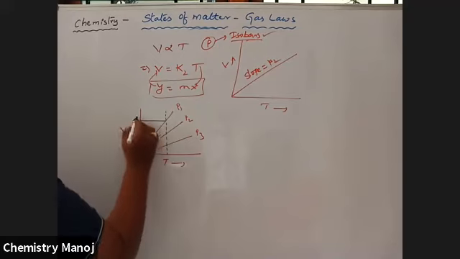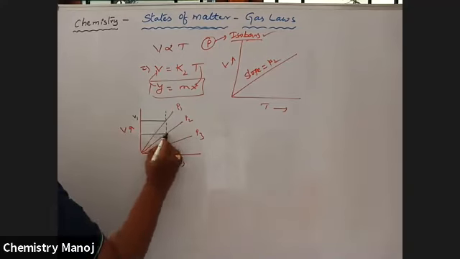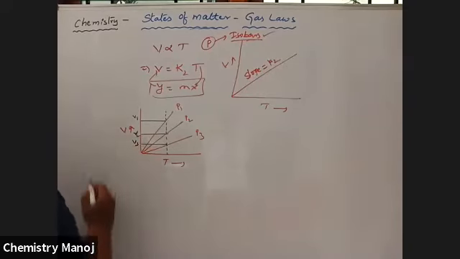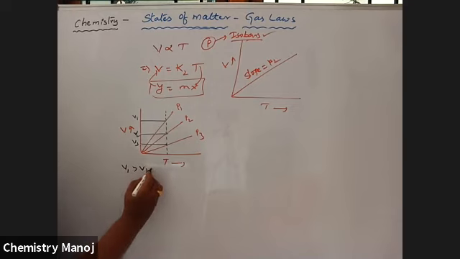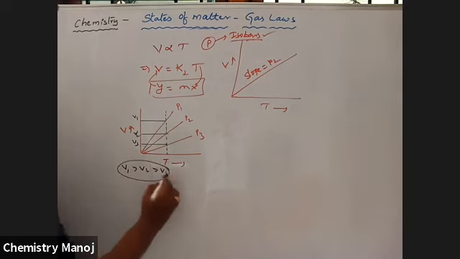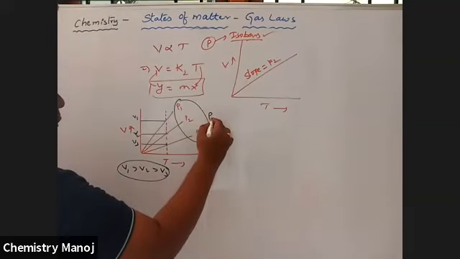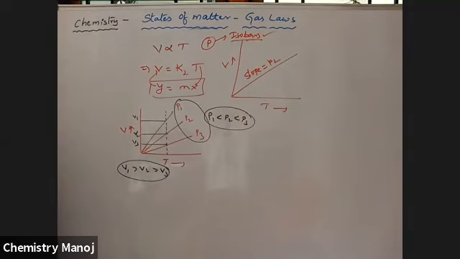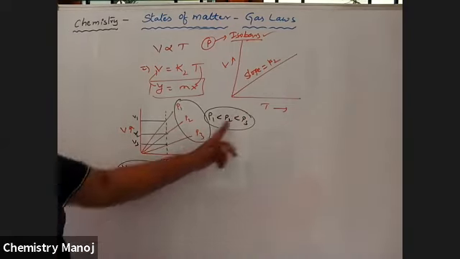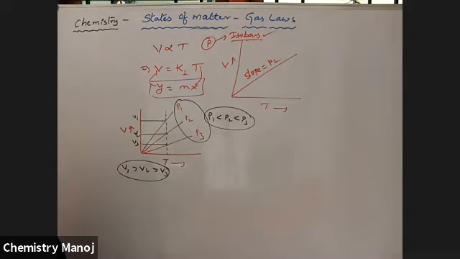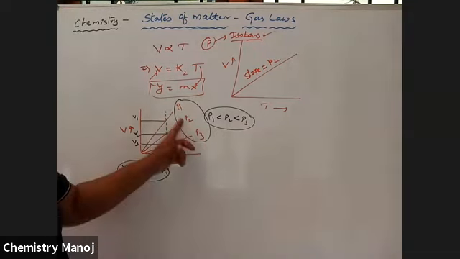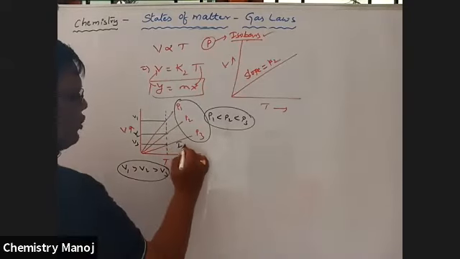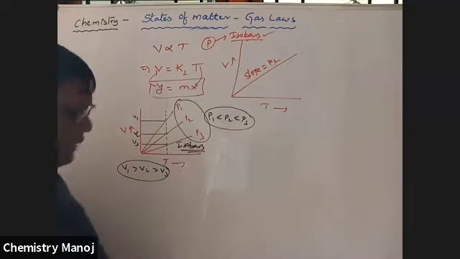This is the volume corresponding to P1, that is V1. It is the volume corresponding to P2, that is V2. It is the volume corresponding to P3, that is V3. No doubt we know V1 greater than V2 greater than V3. Volume is inversely proportional to pressure. Therefore, P1 less than P2 less than P3, because pressure and volume are inversely proportional to each other. All these are isobars.